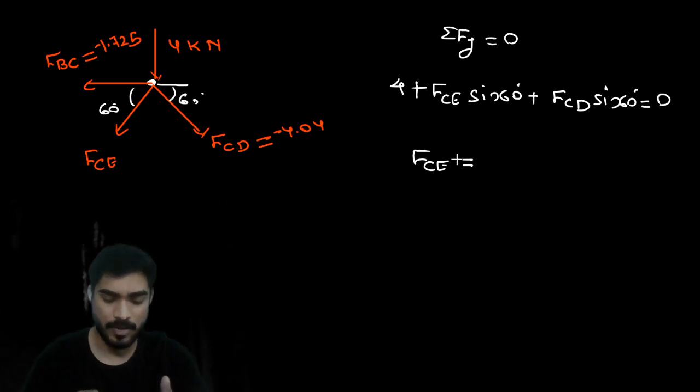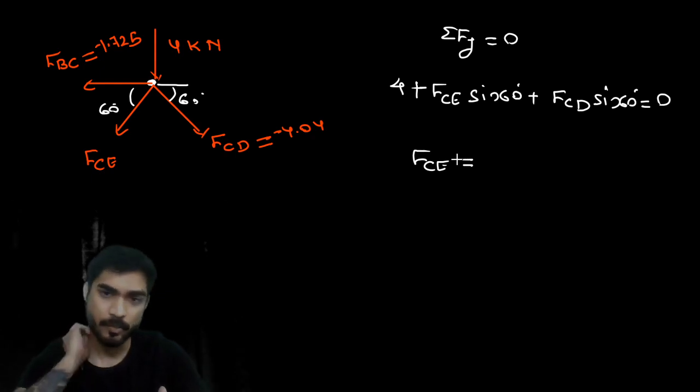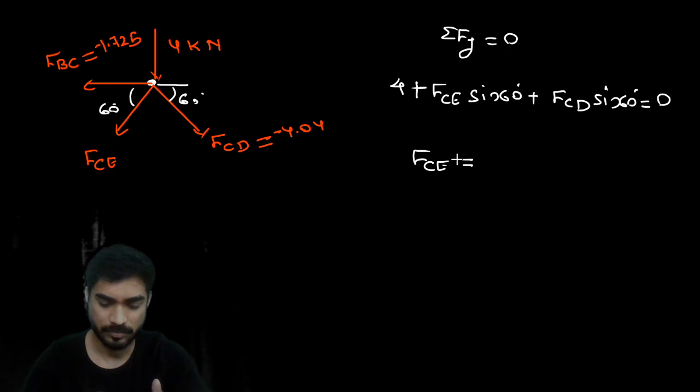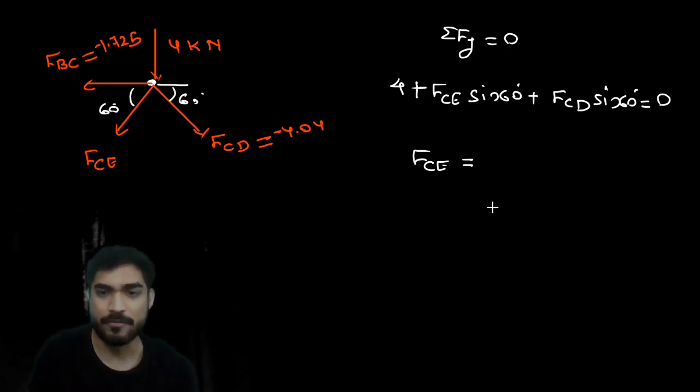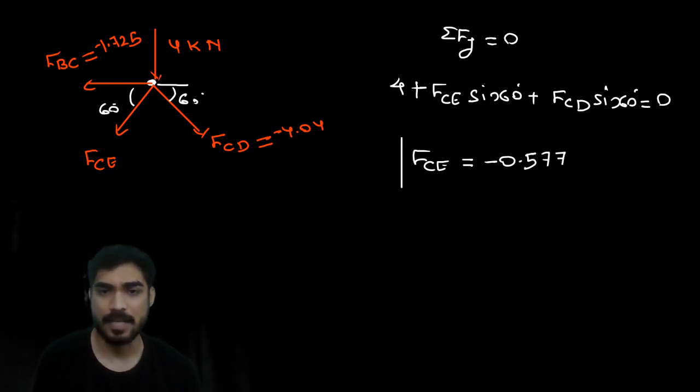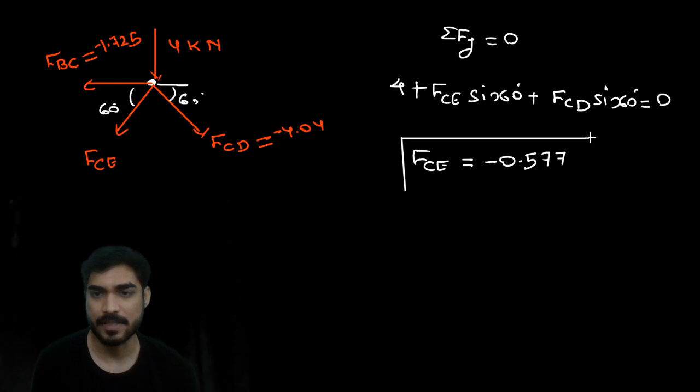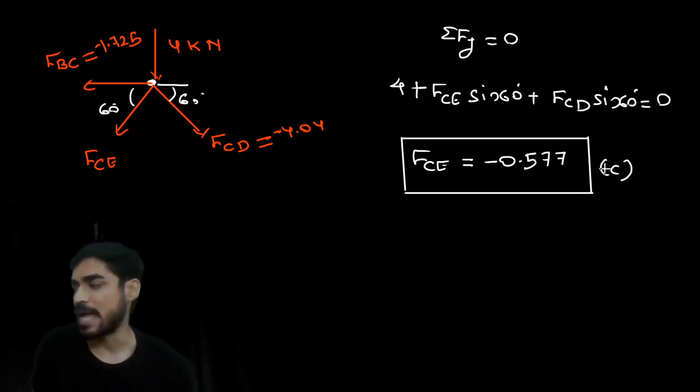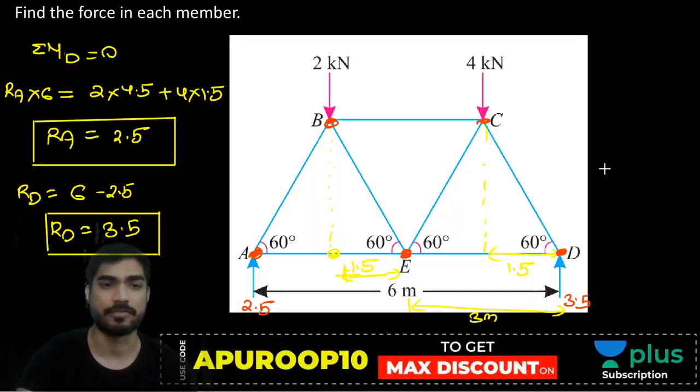So 4 minus 4.04 sin 60.5 divided by sin 60. Minus 0.577. Minus means compressive. So we have all the forces in the members of the truss.